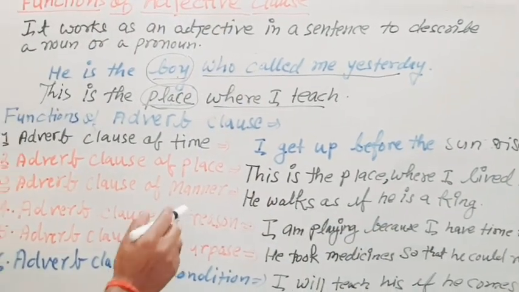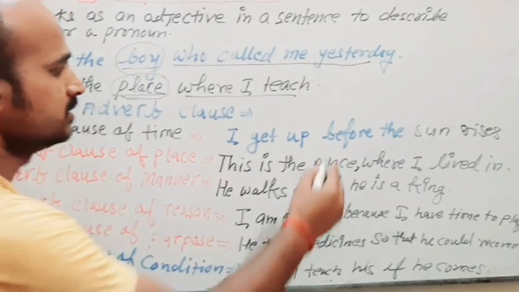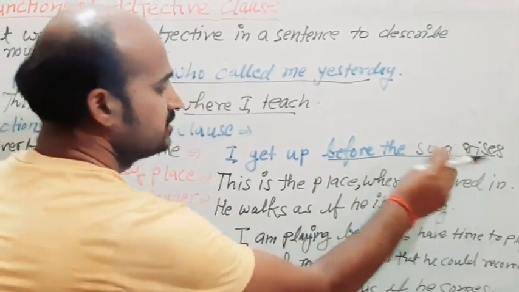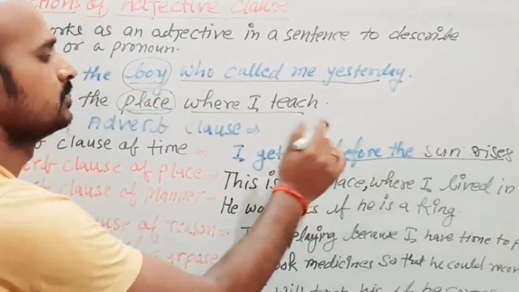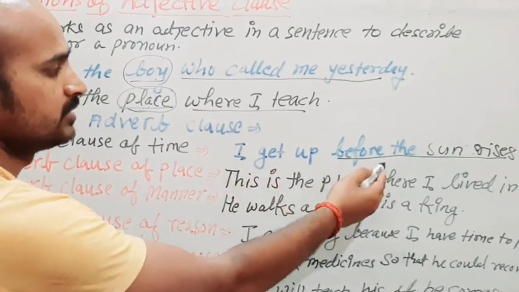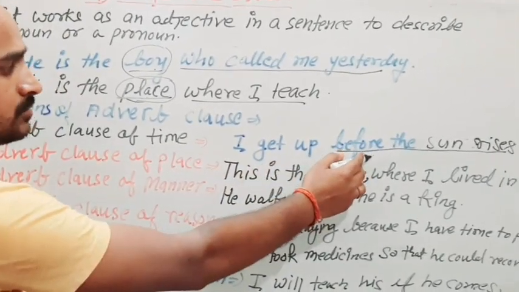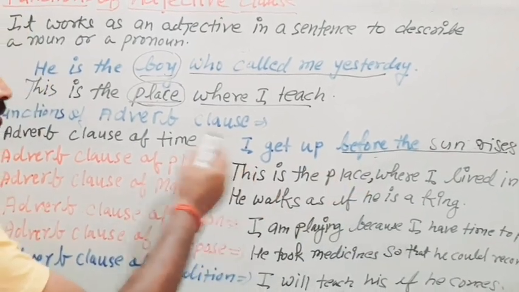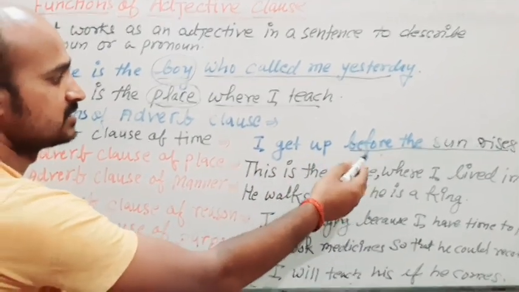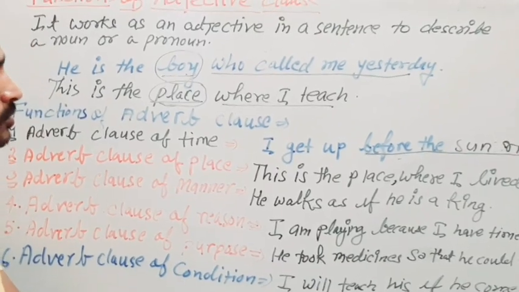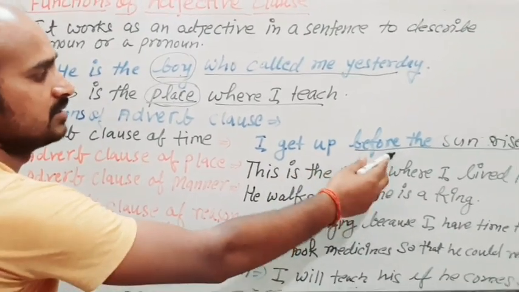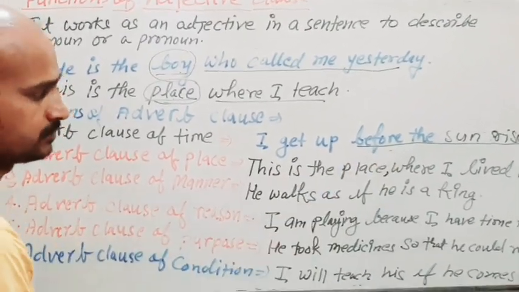Okay, now just see, "before the sun rises" is here to denote time, and it is working as a clause. And now this is working as an adverb also. So that's why this is an adverb clause.